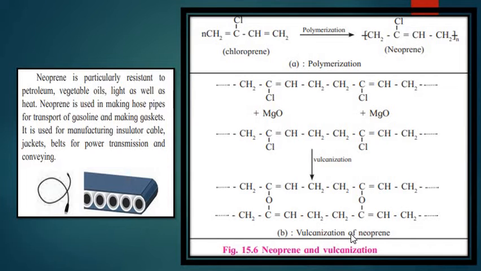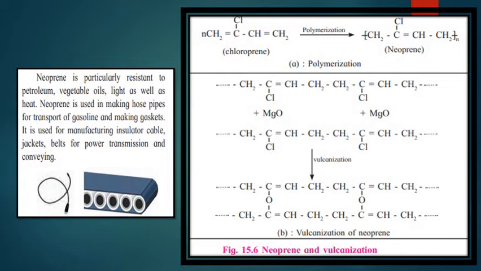Again, vulcanization is the process which strengthens the tensile strength of the neoprene polymer. Neoprene is used in making hose pipes to transport gasoline and in making gaskets. It is used in manufacturing insulator cables, jackets, and belts for power transmission and conveying.